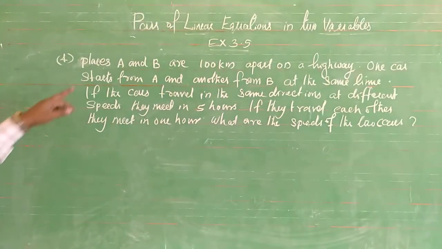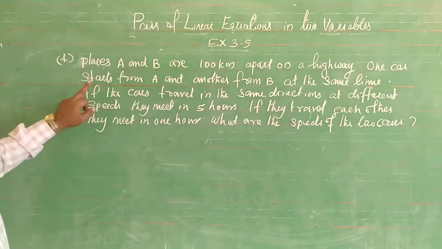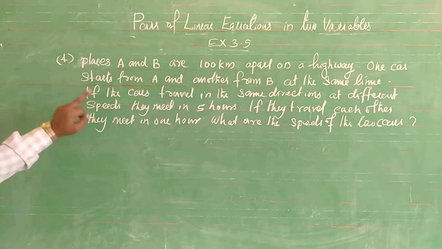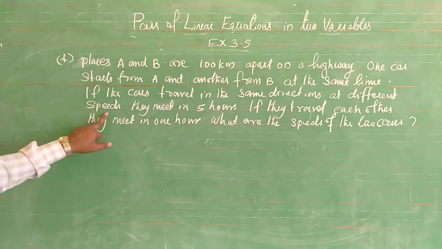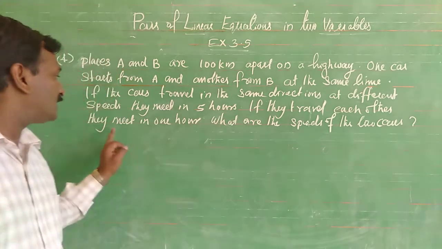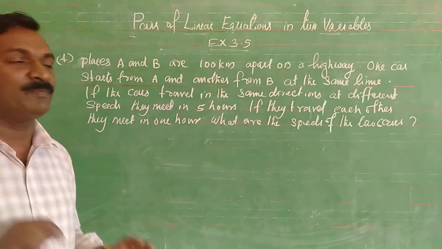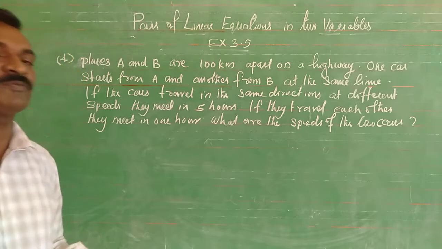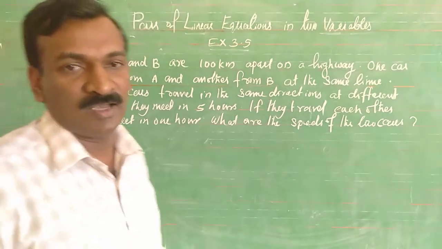So the question: places A and B are 100 kilometers apart on a highway. One car starts from A and another from B at the same time. If the cars travel in the same direction at different speeds, they meet in 5 hours. If they travel towards each other, one starting from A and one from B, they meet in 1 hour. What are the speeds of the cars? We want to find out the speeds of the cars.